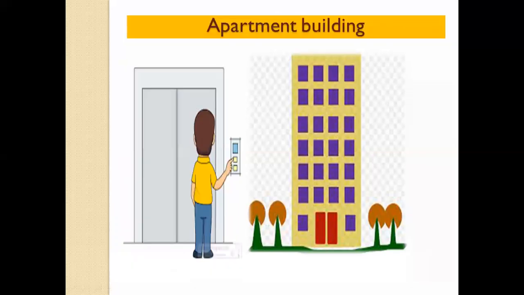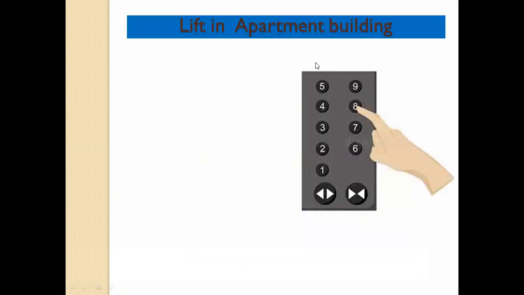So apartment building. As I have told you, an apartment building has 6 floors, or it can be more than 6. So we use a lift. A lift is an elevator, or you can say an electrical room, in which we go inside, press the number of the floor, and then we reach there. What is this? These are the buttons in a lift. 1, 2, 3, 4, 5, 6, 7, 8, 9.